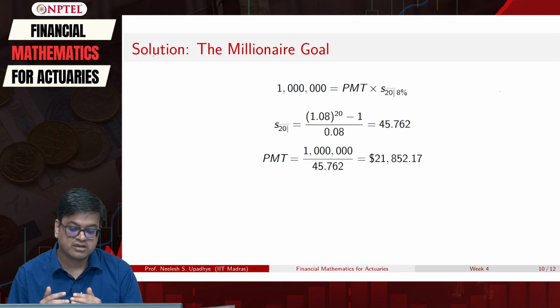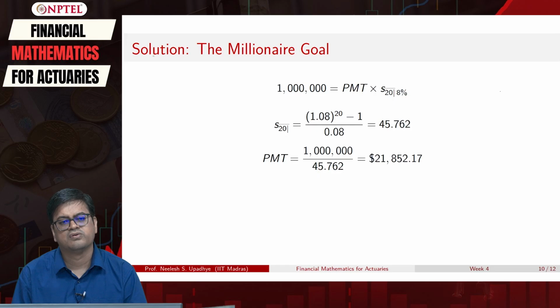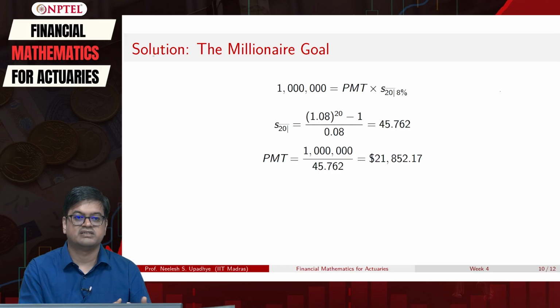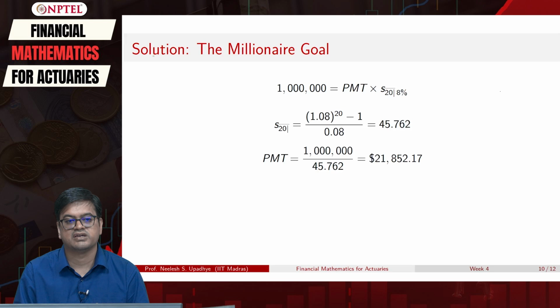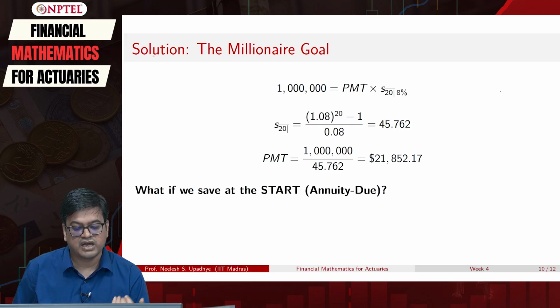Okay, so here what we have done, we have said that at the end of each year. What if we begin from that year itself? Okay, at the beginning of the year. So that is where we are shifting one time slot ahead, and that comes in the regime of annuity due. So we are starting at the beginning. What is the impact? Let us analyze that impact.